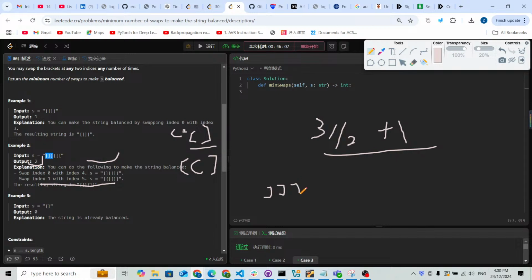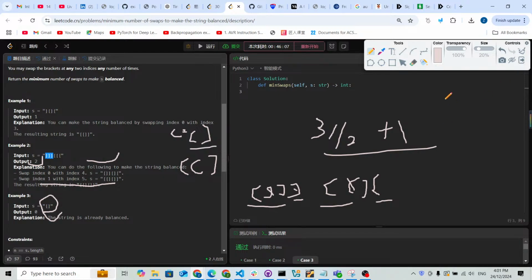So this is 3 closing and 3 open. What can we do? For example, we swap this one with this one. What is going to happen? Or maybe we swap this one with this one, because this is better, maybe. Yeah, we swap this one with this one. So here, those two are okay. What is left behind is only 1, so there's another swap. So in total, it's going to be 2. For this one, we don't need to do any swap.